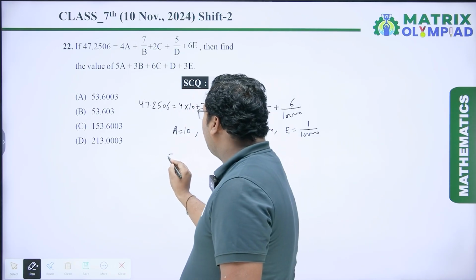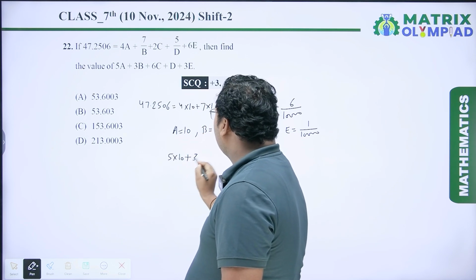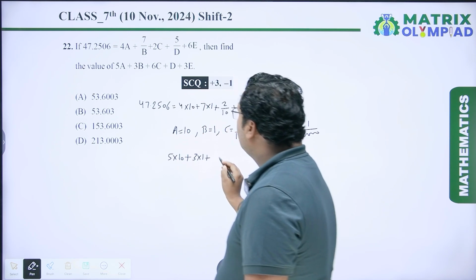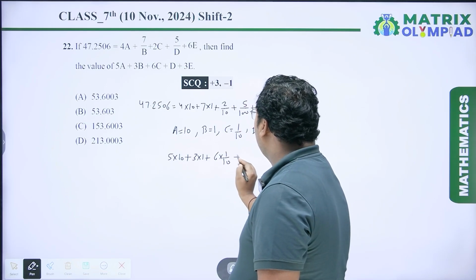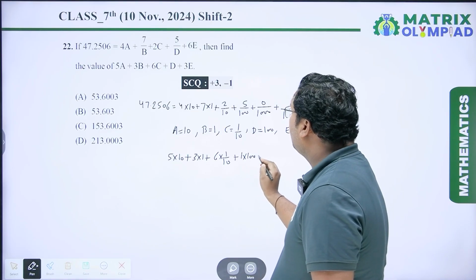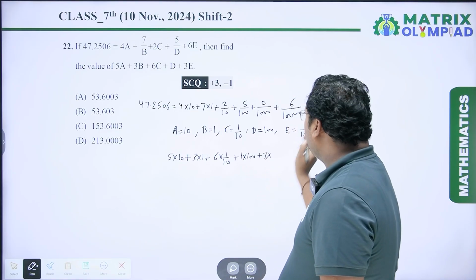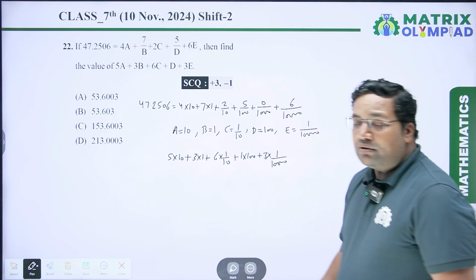So it is 5 into a, so it means 5 into 10 plus 3 into b, it means 3 into 1 plus 6 into c, so 6 into 1 by 10 plus d is 1, so it is 1 into 100 plus 3 into e is 1 upon 10,000.